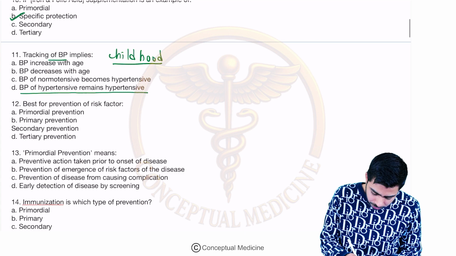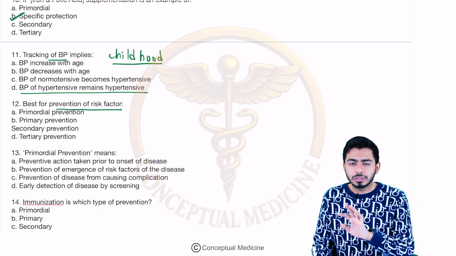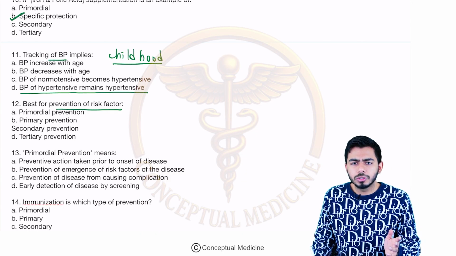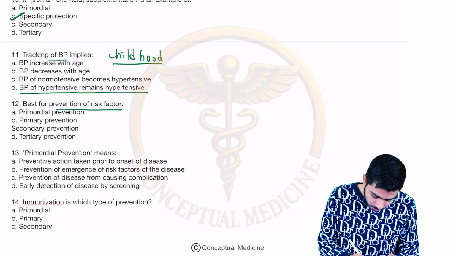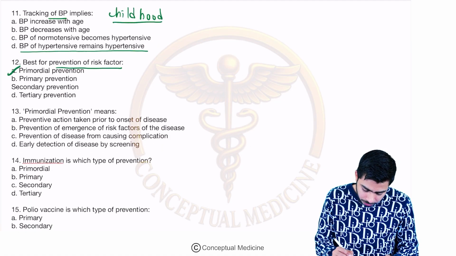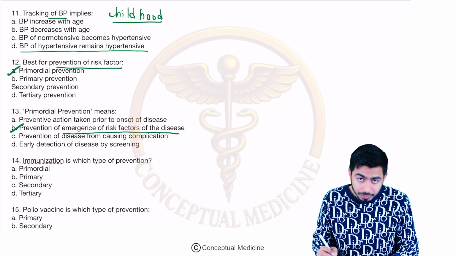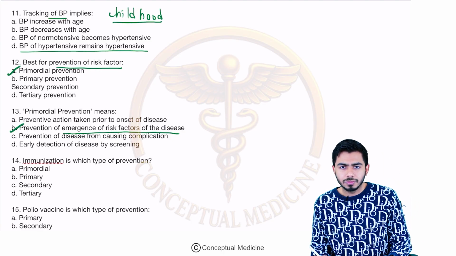Now, best for the prevention of risk factor. Preventing the risk factor, very nice thing. You are doing yoga, you are going to the gym. That is the primordial level of prevention. Primordial prevention means you are preventing the emergence of risk factors of the disease, right?